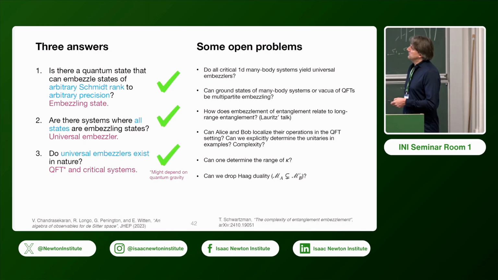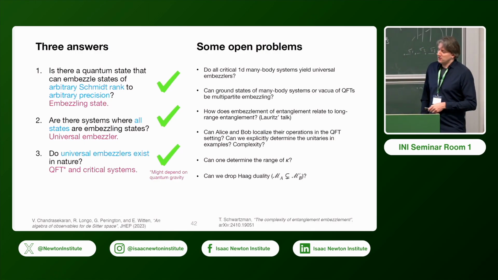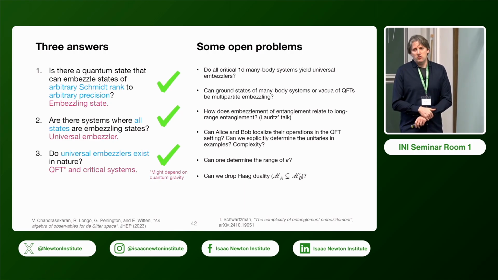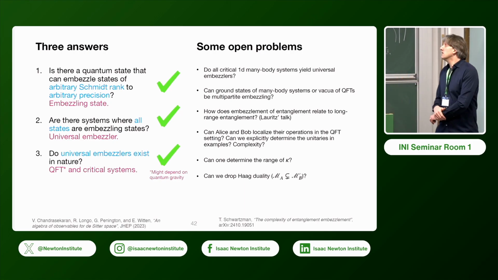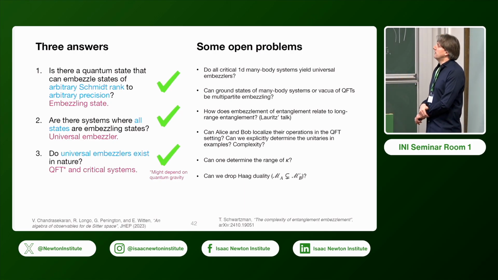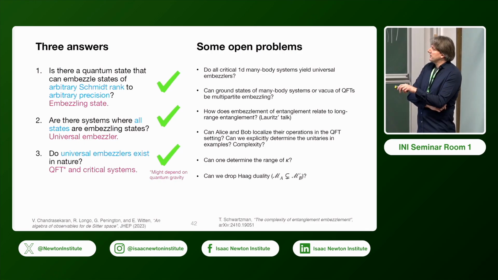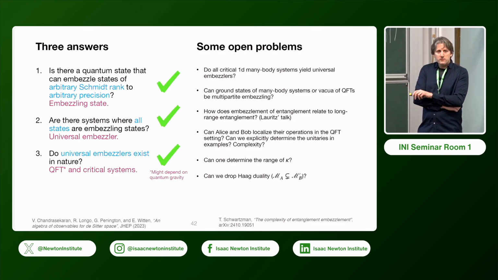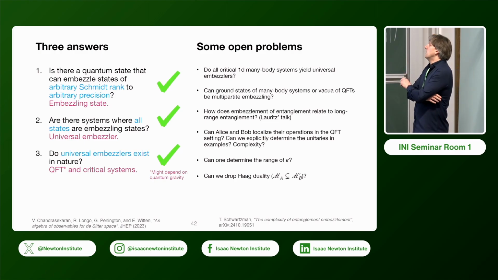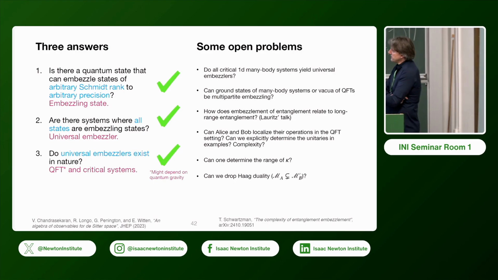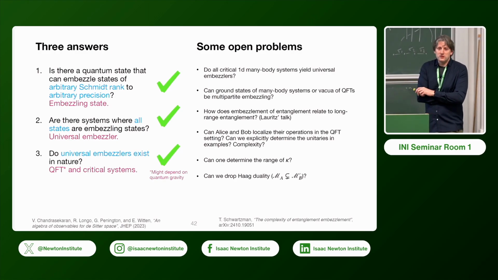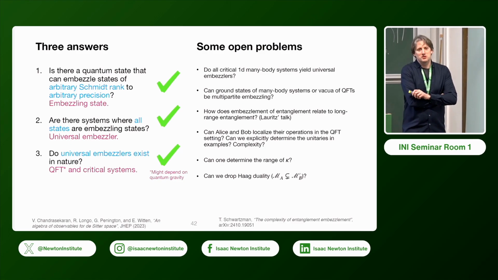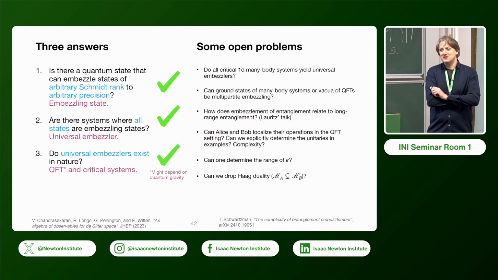And are there explicit ways to determine the unitaries or say something about their complexity, or what should it even mean, what complexity they have? And yeah, more technical questions would be, can we say a bit more about the range of kappa, and not only these maximal values? And is there a way that we can get away without Haag duality, which is giving us a headache at the moment?